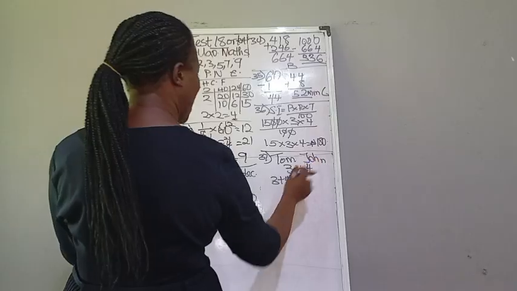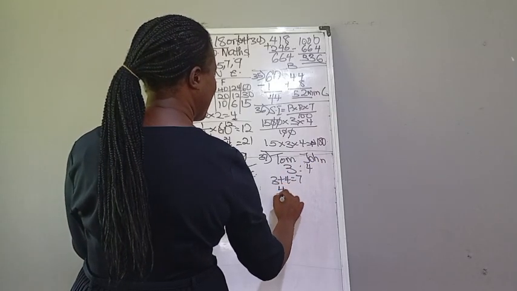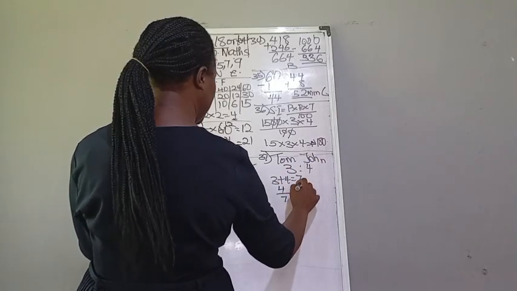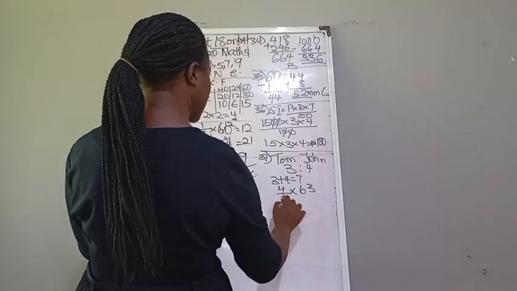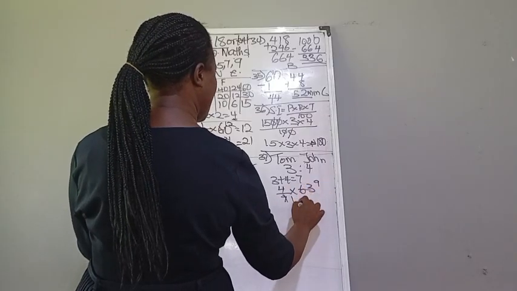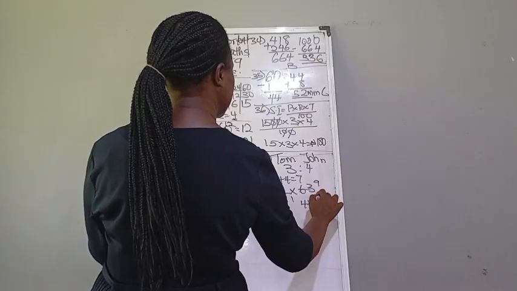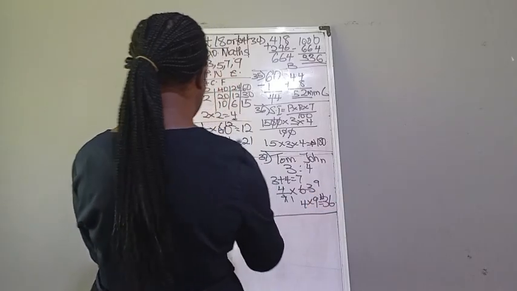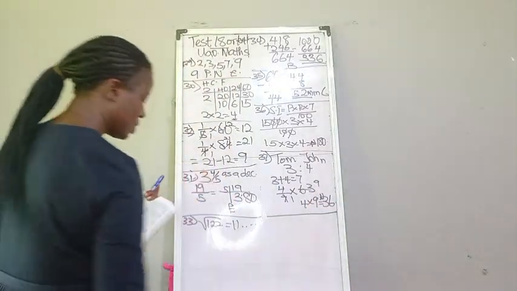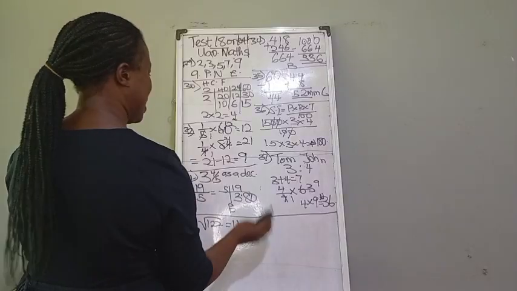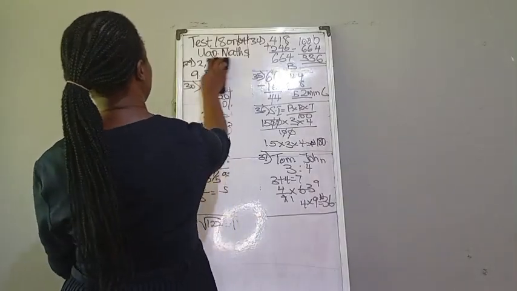Find John's share. So we are working with 4/7 times the total money, which is 63. So 7 here 1, 7 here 9. We have 4 times 9, which is equal to 36. So John's money will be 36 naira. So let's go to number 38 question.